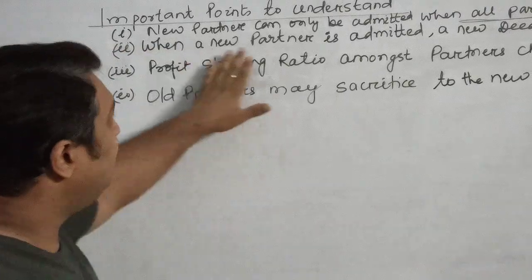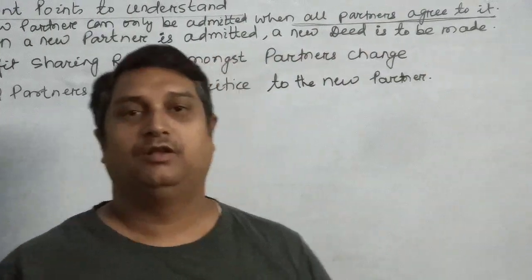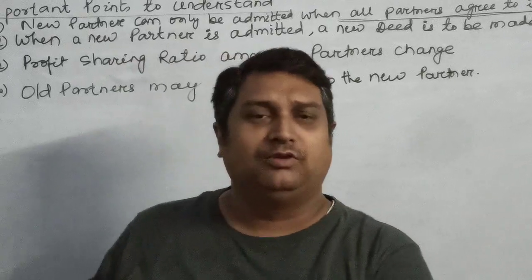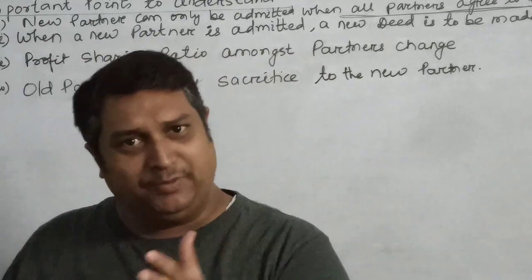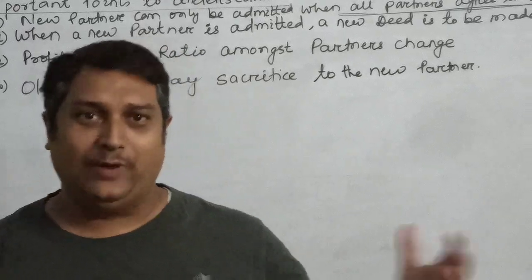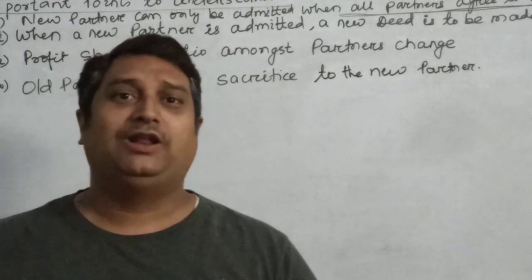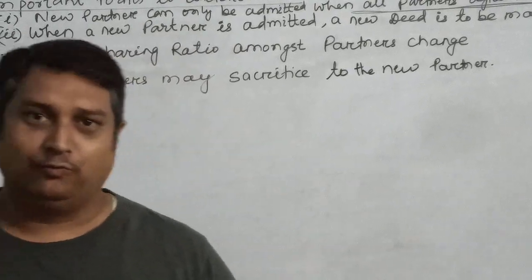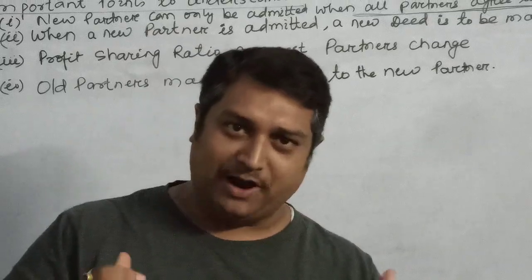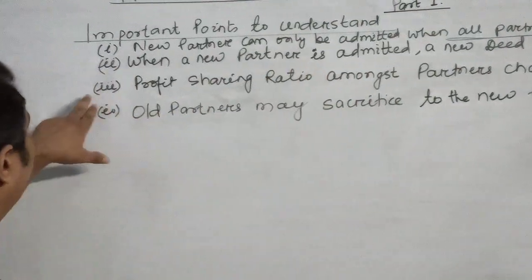Second, when a new partner is admitted, a new deed is to be made. For example, if there were two partners earlier, the deed was between those two partners. When a new partner comes, obviously the old deed will come to an end and a new agreement has to be made with the new partner. So the partnership deed will change with the arrival of a new partner.